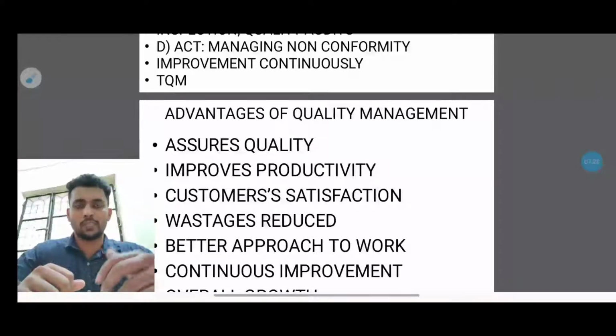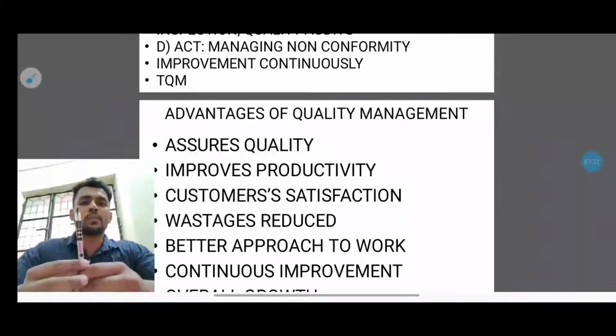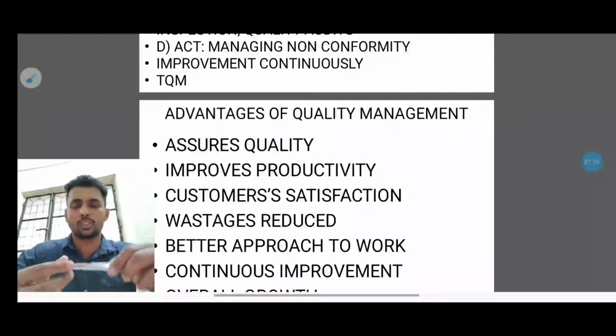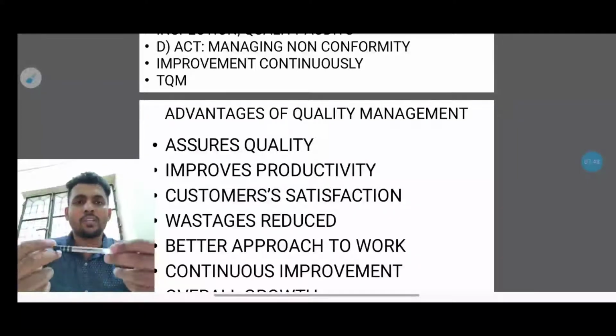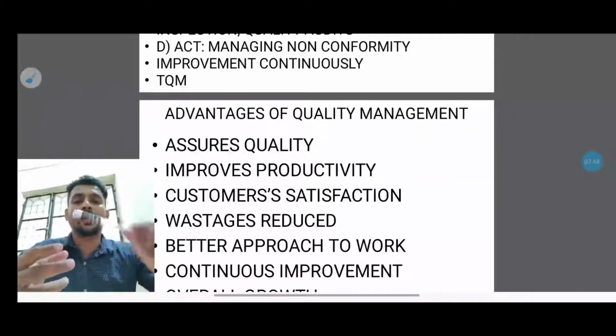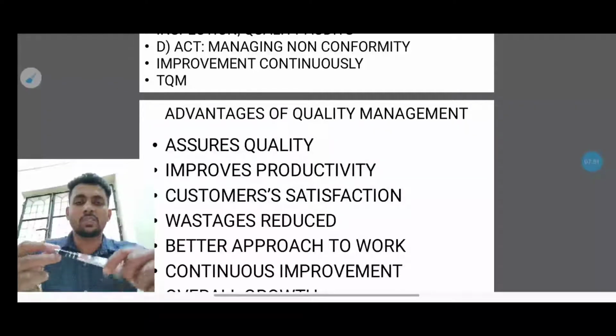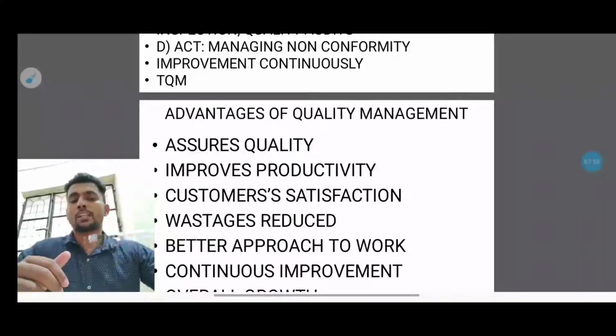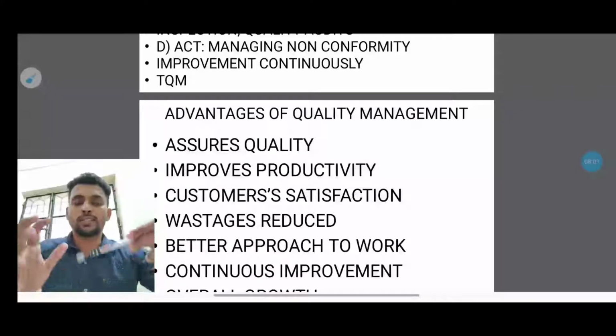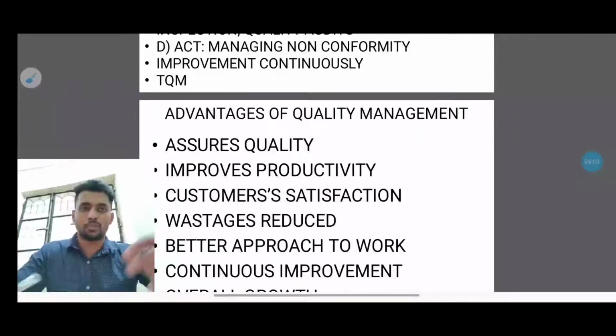Next one would be customer satisfaction. If I keep on giving this pen in a defective manner and it reaches the customer, and he starts writing and the nib is broken, he will say, what pen is this? This company is very lethargic, because every time I get this pen, the nib is broken. Negative comments will come, and customer satisfaction will be at a very low grade. So to reduce that, quality management came into play, and they rectified this mistake in order to gain customer satisfaction.